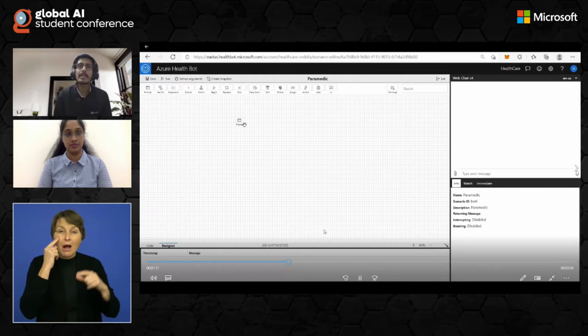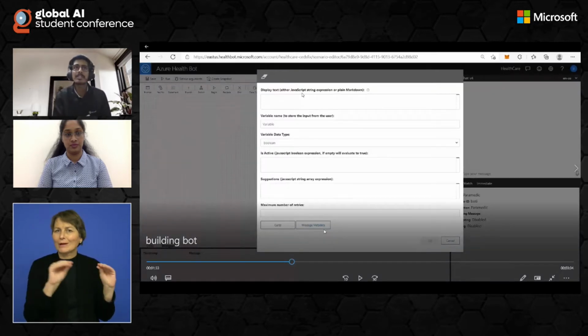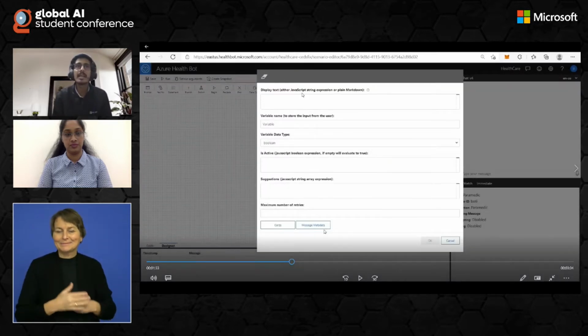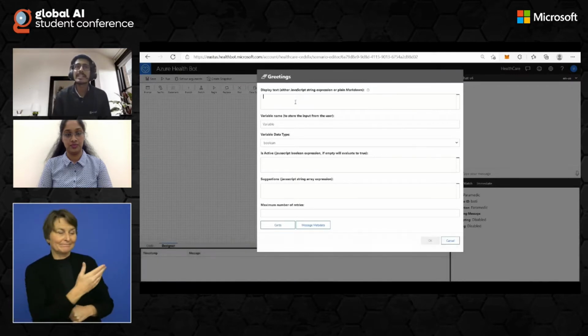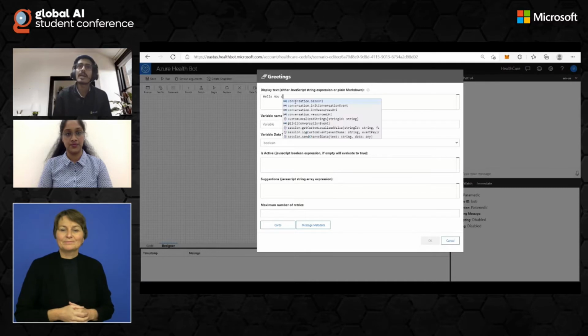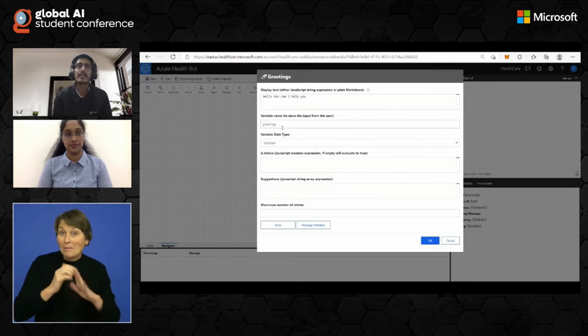The first block that I'll be dragging here is, these are basically called the scenario steps, and this is the first scenario step that I'll be using. It's called the prompt scenario step. So here I'll just rename it to greetings, because I want to greet the user. So hello, how can I help you is the first thing that this bot asks you, and give it a